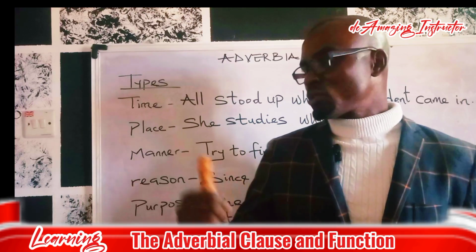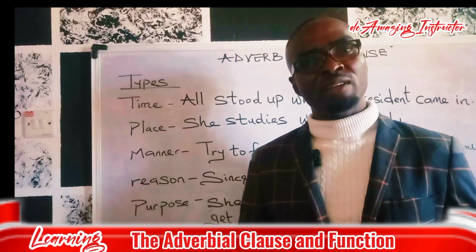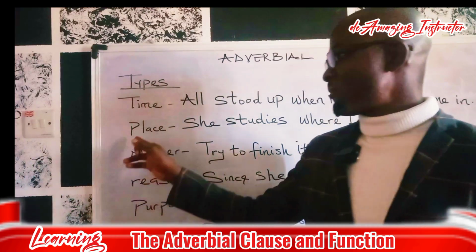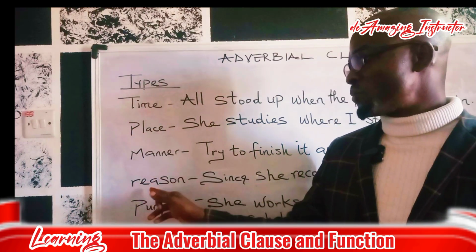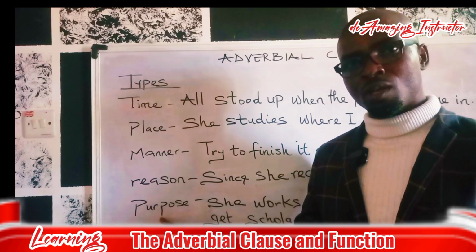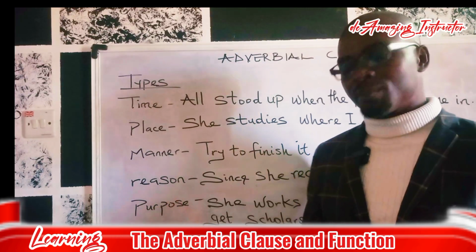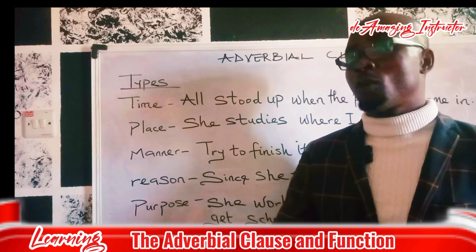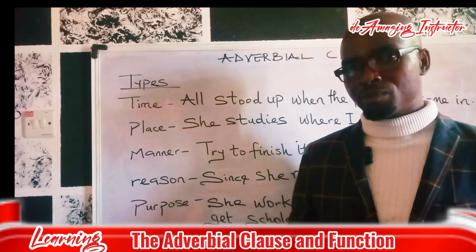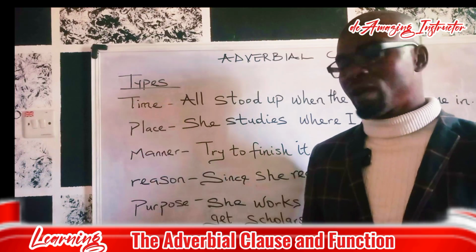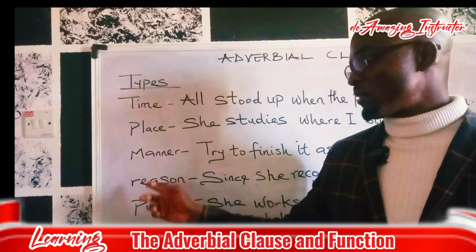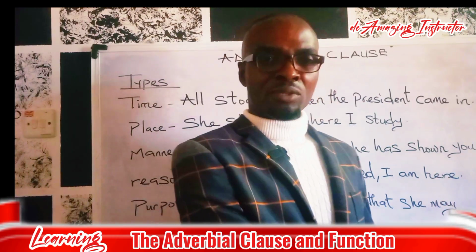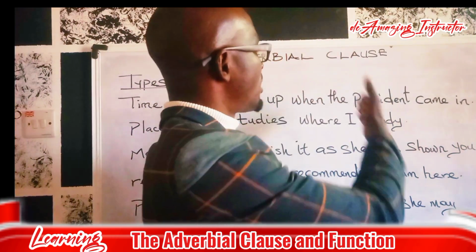Having known this will lead us to the various types of adverbs. We have the adverb of time, the adverb of place, the adverb of manner, the adverb of reason, the adverb of purpose. And we also have some other adverbs such as the adverb of concession, of comparison, of frequency. All these are the various types of adverbs. But for the sake of this class, we are considering these five: time, place, manner, reason, purpose. Mind you, we are not just considering adverbs, but we are considering adverbial clauses.